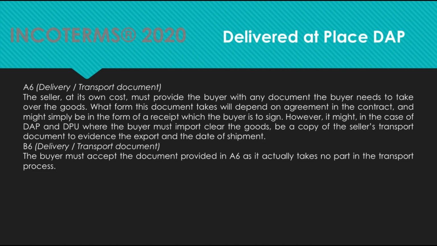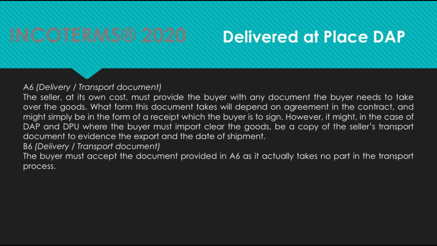B6, delivery transport document. The buyer must accept the document provided in A6 as it actually takes no part in the transport process. Accepting the delivery and accepting the transport document means that you confirm the conformity of the products that you have received with the products that you have stipulated in the contract.